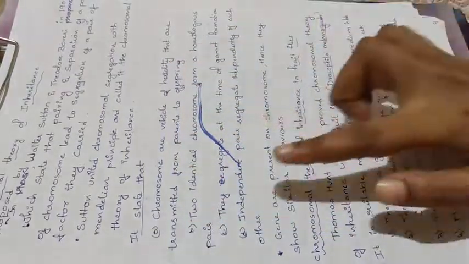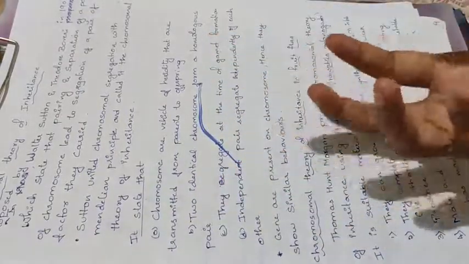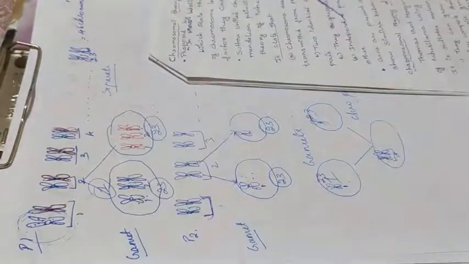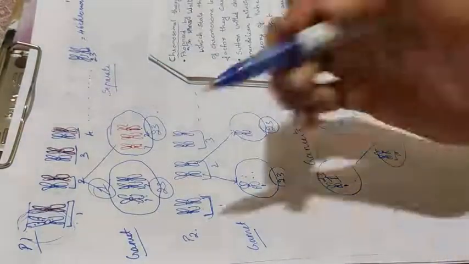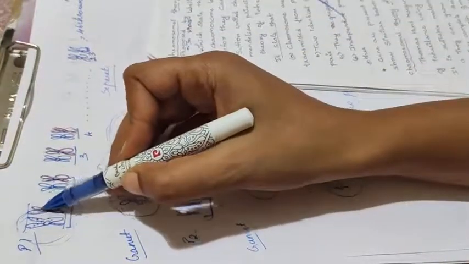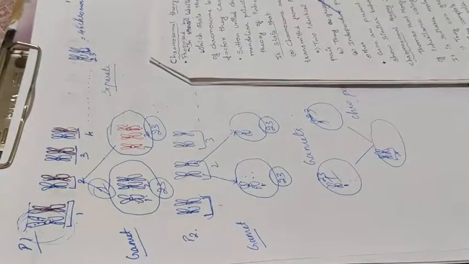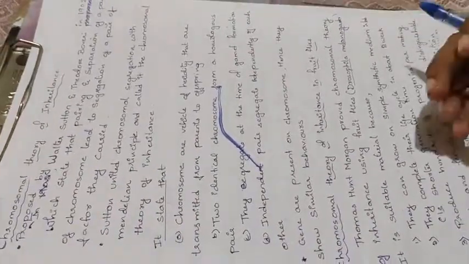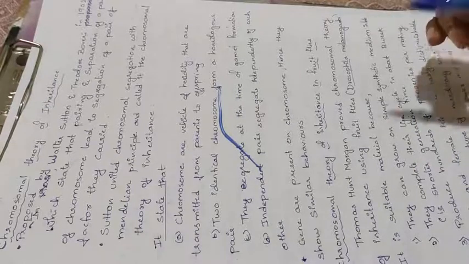First point. Second, two identical chromosomes form a homologous pair. We have already known the two identical chromosomes here. So these two are called identical chromosomes because, if you consider their size, it is the same, and whatever genes are present on this, the same genes are also present on this. Allelic form may be different, but the genes are the same. Those are called homologous chromosomes. And how do we get these homologous chromosomes? One we are getting from the mother and one more is from the father.